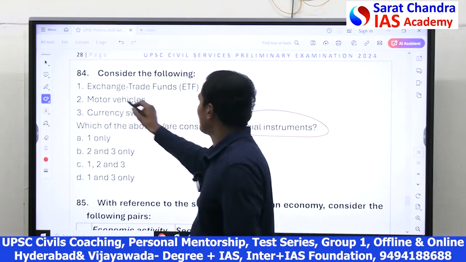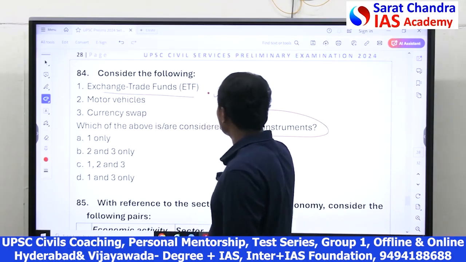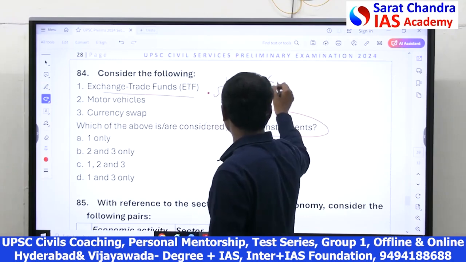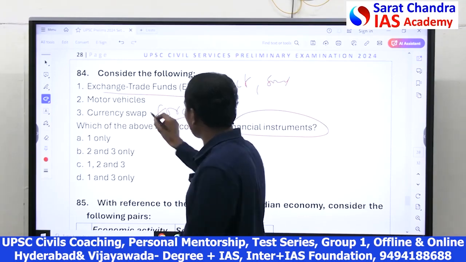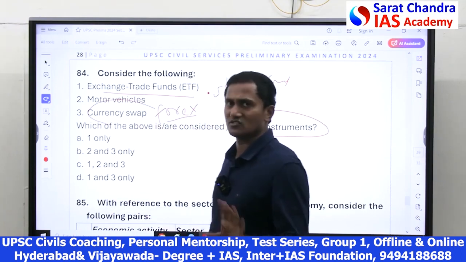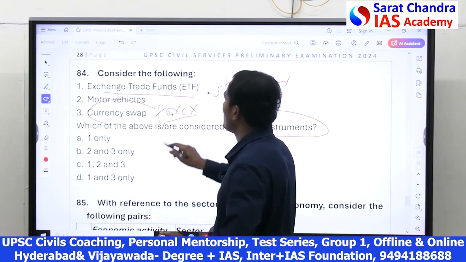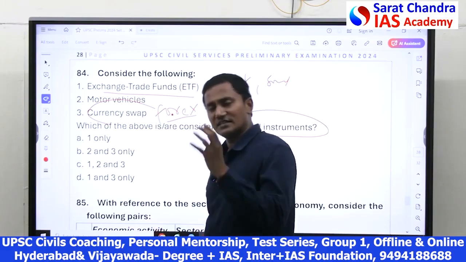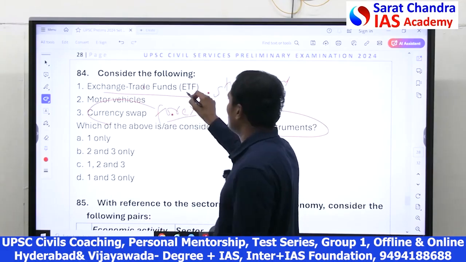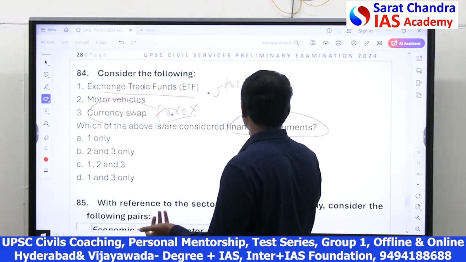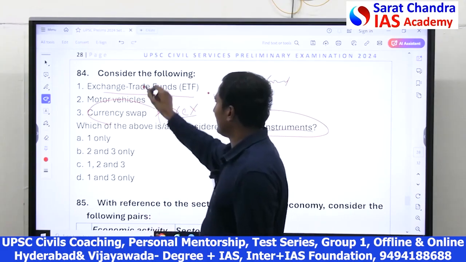Currency swap is one kind of forex. Forex is also a legal contract, an asset to someone and a liability to another. Exchange traded funds are also financial instruments. So 1 and 3 are correct.